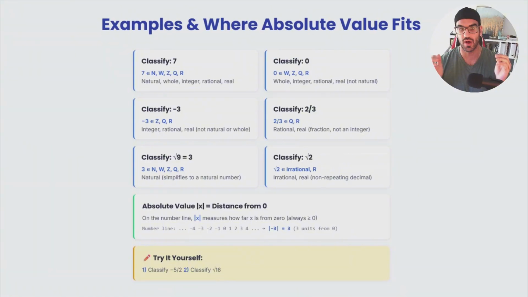It means that we do have a line that would start from negative infinity to positive infinity, and when we are talking about absolute value, it means that 0 is going to be in the middle as a reference, and whatever distance the specific number has from 0, we are going to count it and say that this is the absolute value of the specific number. That's why when we are talking about distance, all the time the answer is positive. So there is no difference between the absolute value of 3 and the absolute value of negative 3.